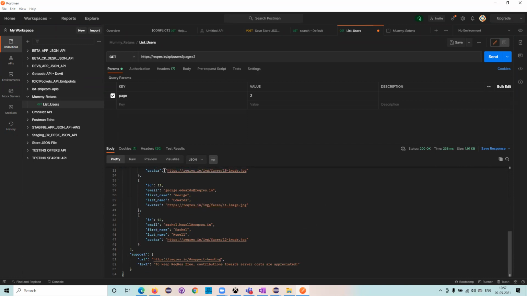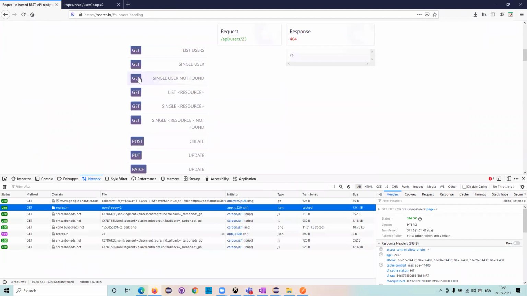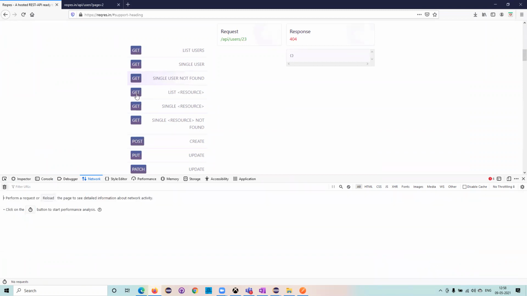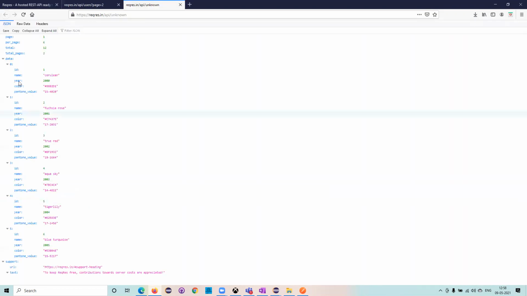Wow. Is this a way to do it, Chris? There are multiple ways. For example, I'll take single user not found. If I click this get request, you see it was generating, right? I'll delete this all. I'll take this one, list of resources. Now these are the list of resources, right? As soon as I clicked on it, this is the URL, so this is the endpoint. Openly, a few endpoints are available and a few endpoints are not available. Even the weather endpoints we can get.